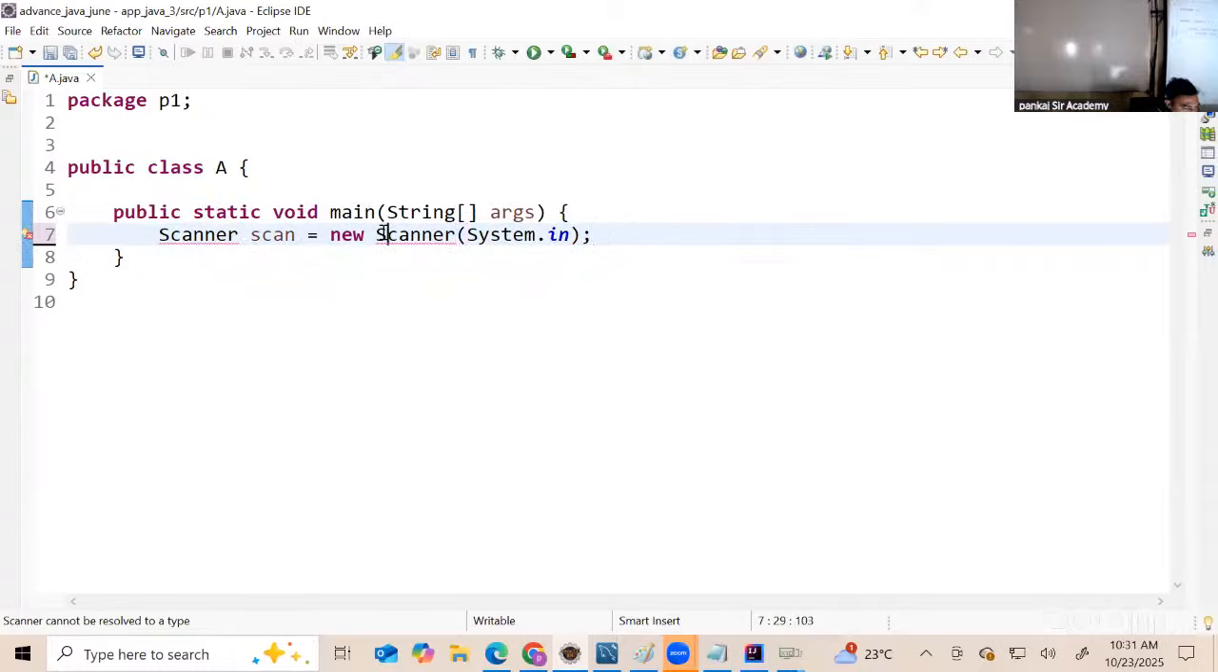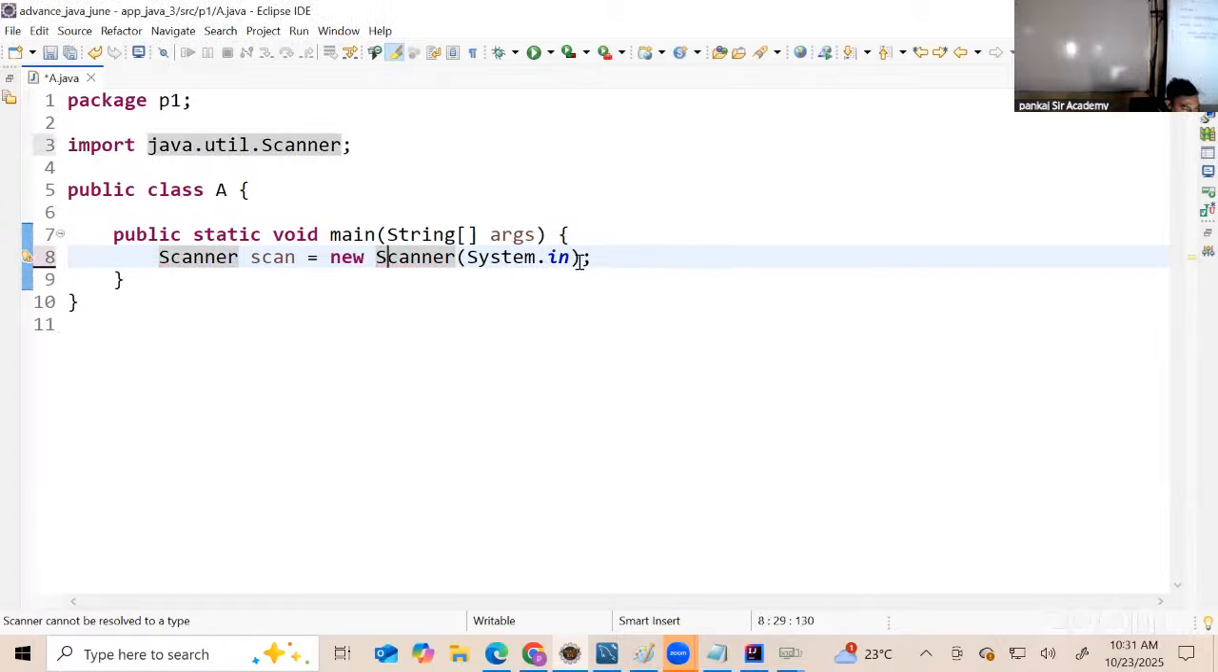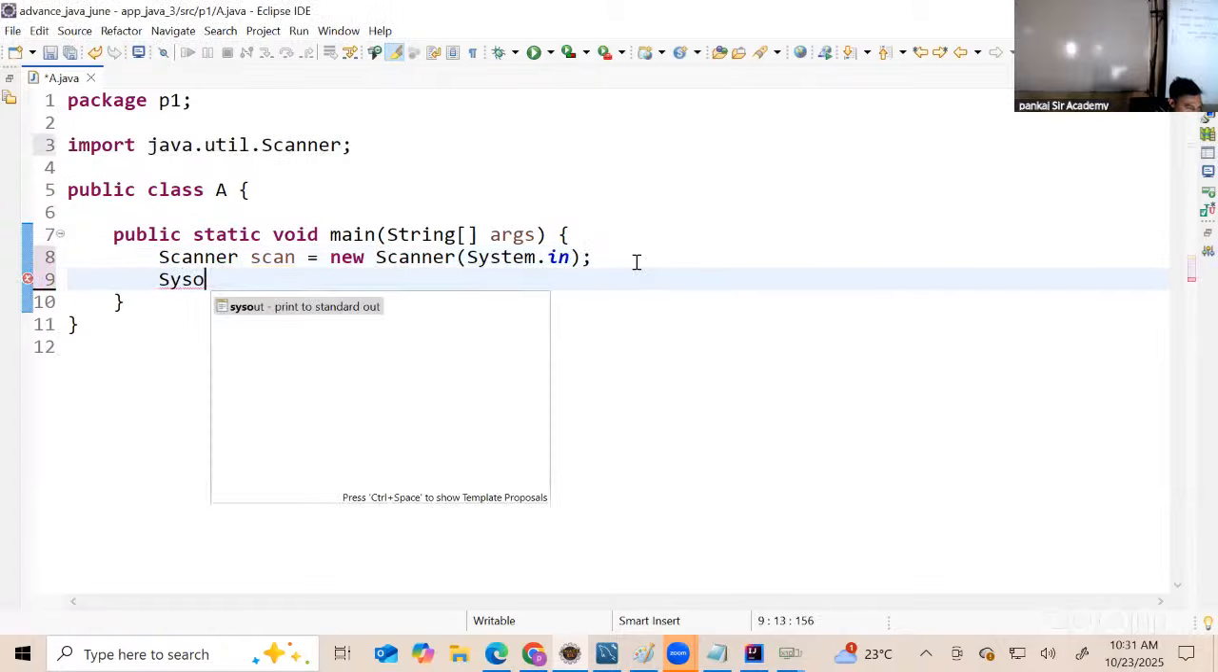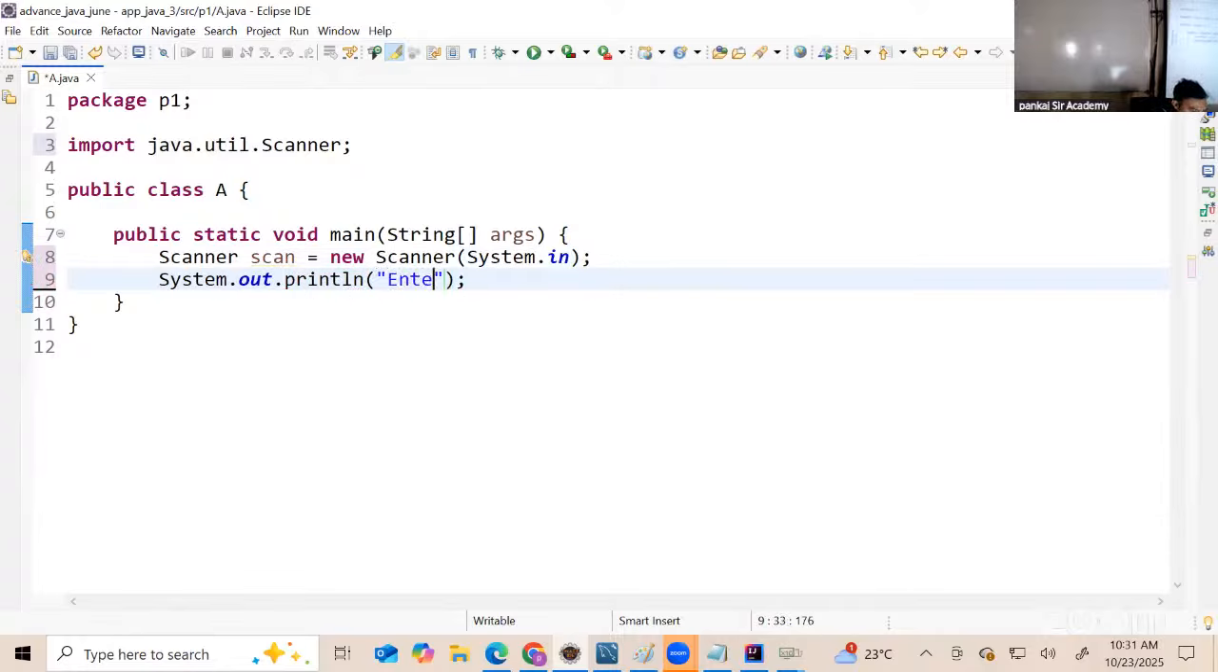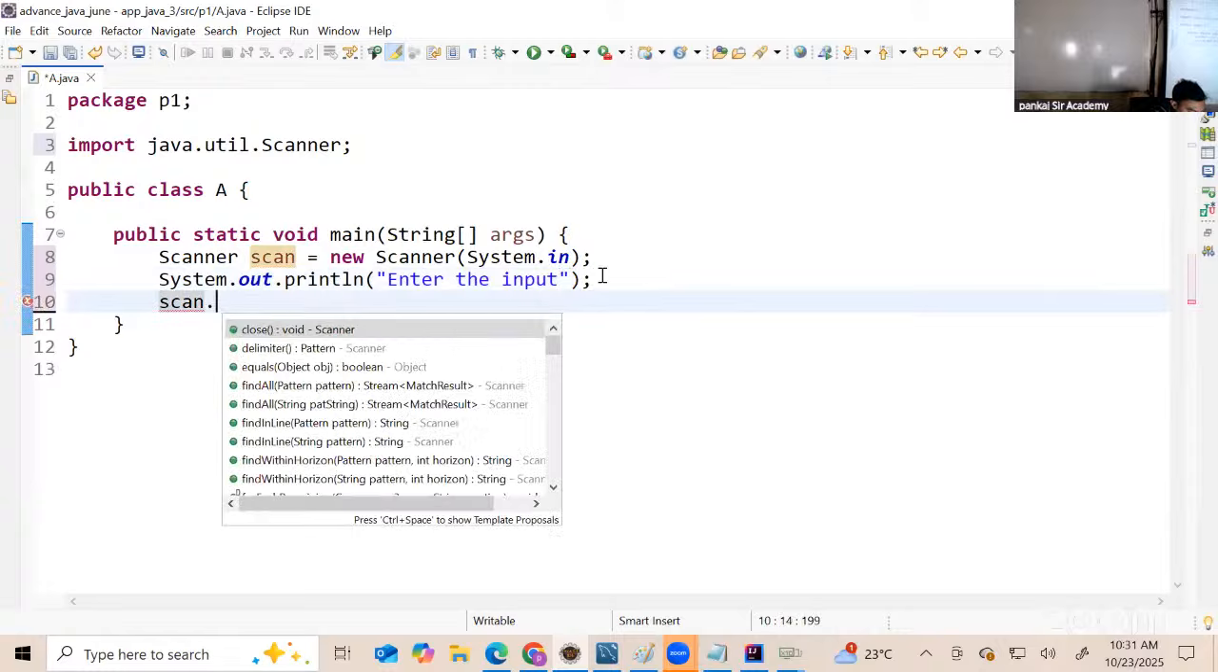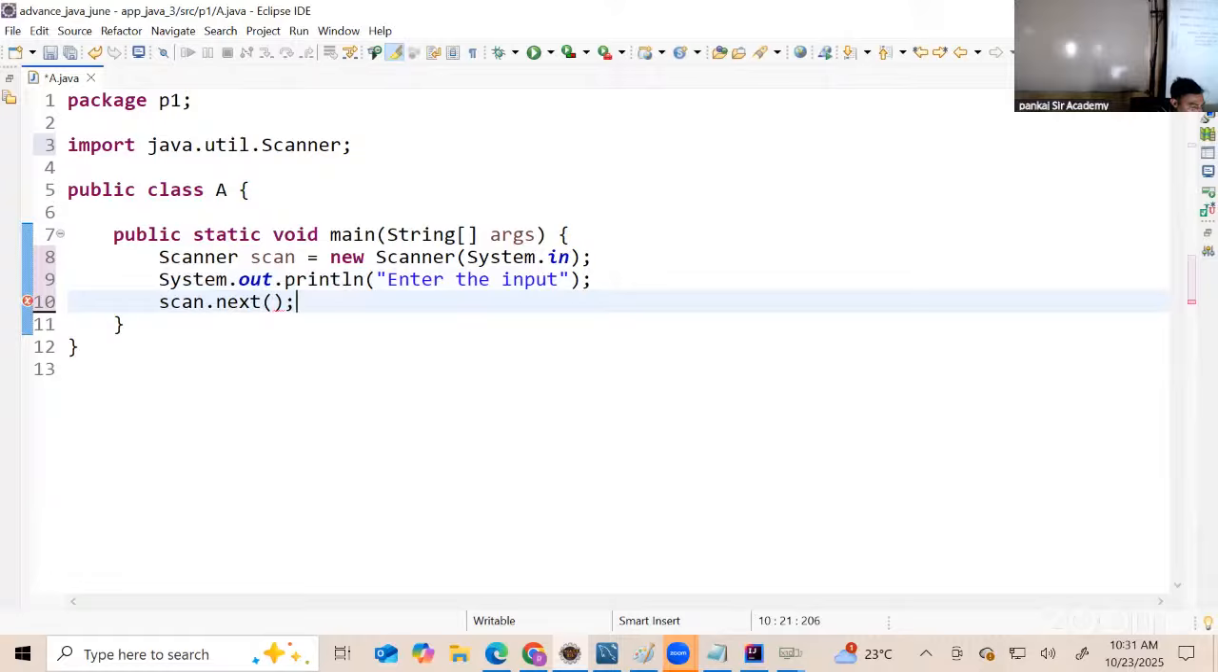System.in. You will press Control 1 and import. Now we are going to write here syso, and here I'll now be giving the input. The input that you enter should be using the next method. The reading will happen, which will take your string val.